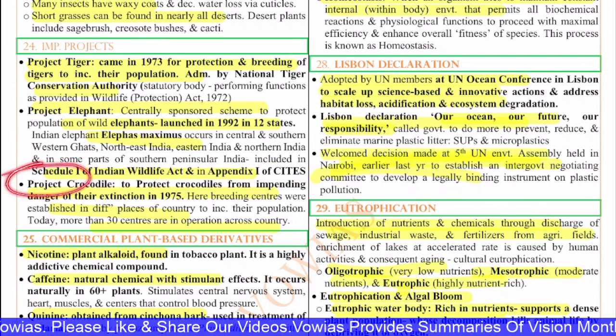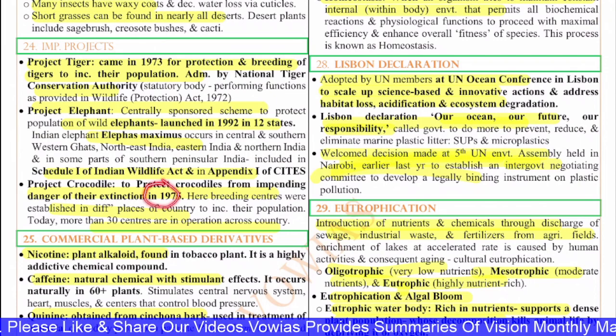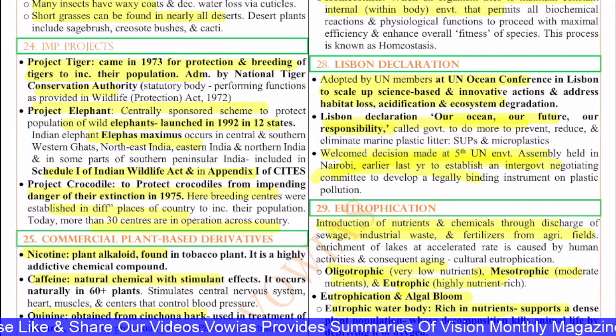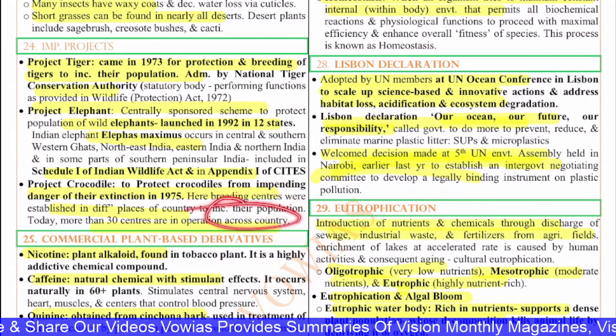Next you have Project Crocodile, to protect crocodiles from the impending danger of their extinction, launched in 1975. Here the breeding centers were established in different places of the country to increase their population. Today more than 30 centers are in operation across the country.